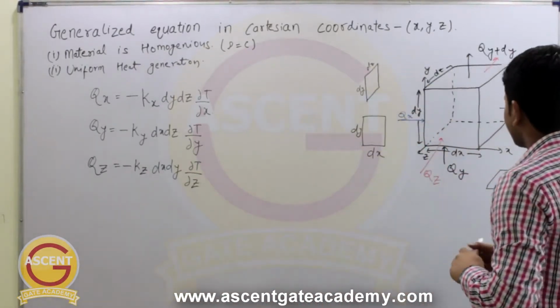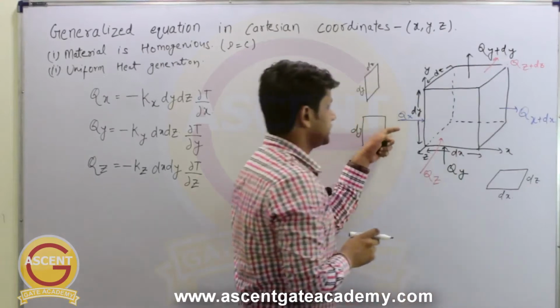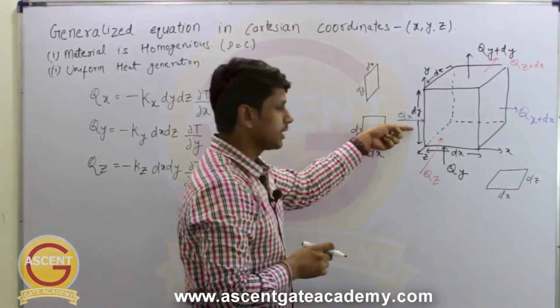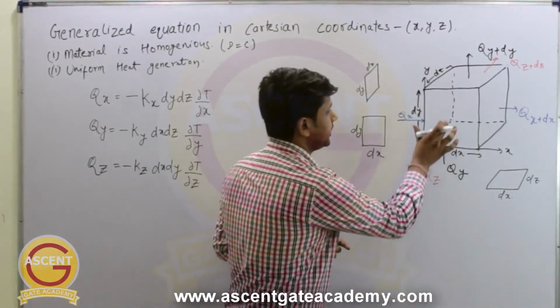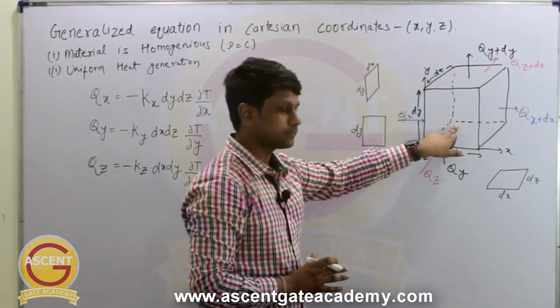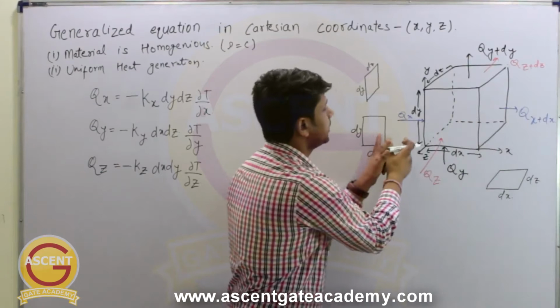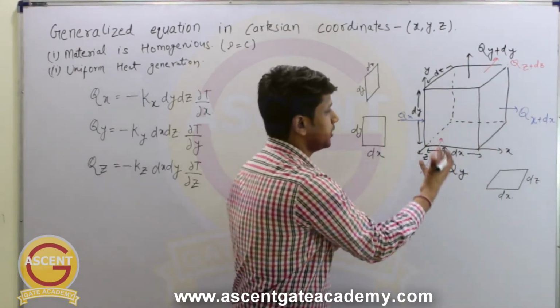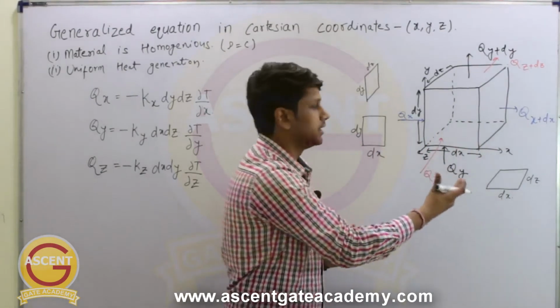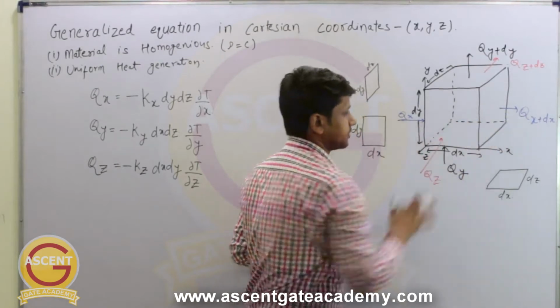Now see here, if Qx amount of heat is entering from this end and there is some heat generation in this body also, then obviously the same amount will not leave from this end. Some more amount of heat will be added, and that will leave from this surface.